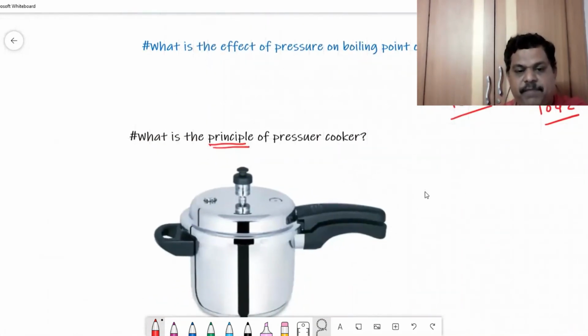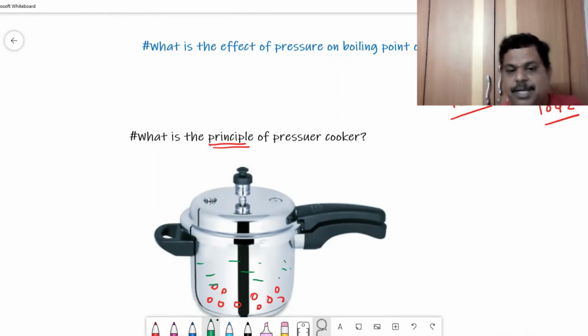See, we just keep some rice and fill the vessel with water to half of its volume. Suppose there is no cap, no plate on it, nothing is covered. For example, there is a vessel with rice and water.